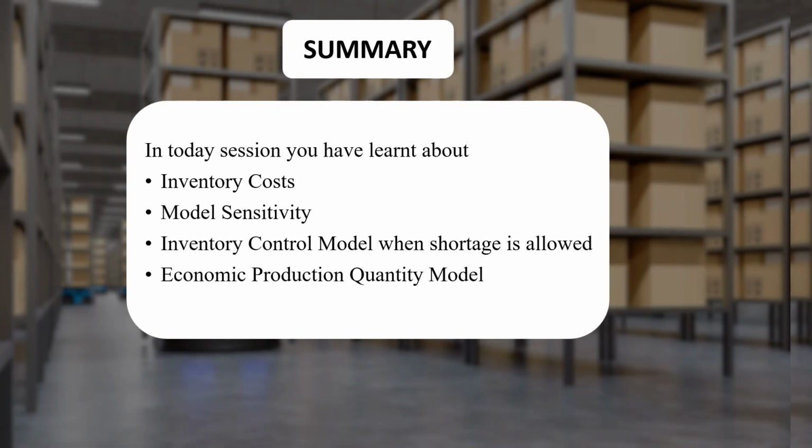So in today's session, what we have discussed is various terminology related to various inventory costs. We have also discussed how sensitive or how robust our model is. We have also discussed, with the help of an example, the inventory control model when shortage is allowed. Then, with gradual supply, we have also discussed the economic production quantity model where you are producing at a uniform rate.